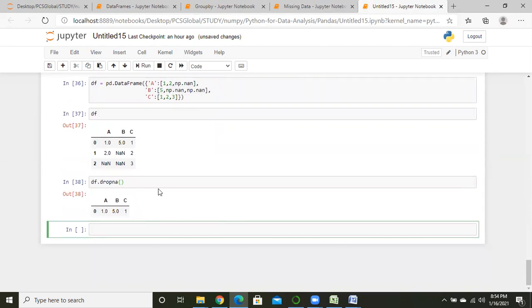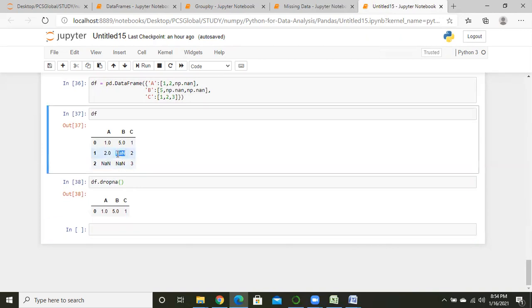So what is it doing over here? dropna means whenever Python gets a row where there is no value, where in any one column there is no value, Python just drops that row. So it is working through rows, only rows.